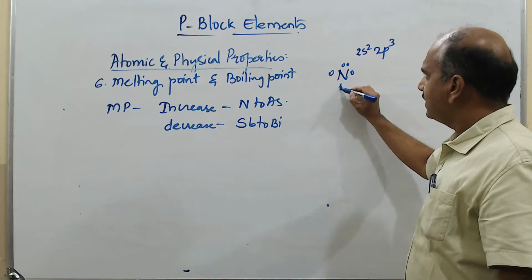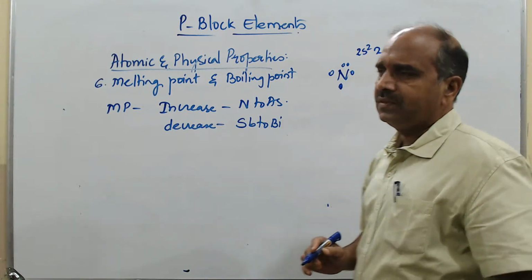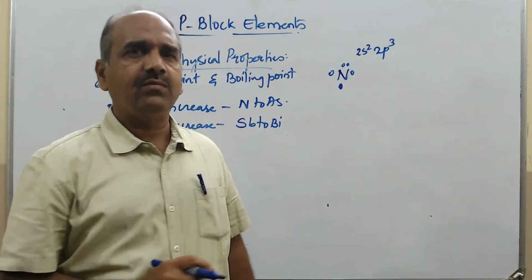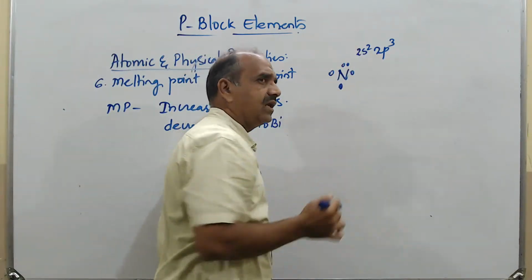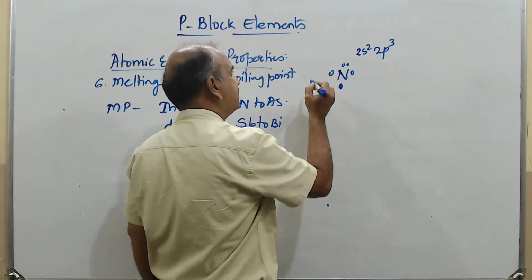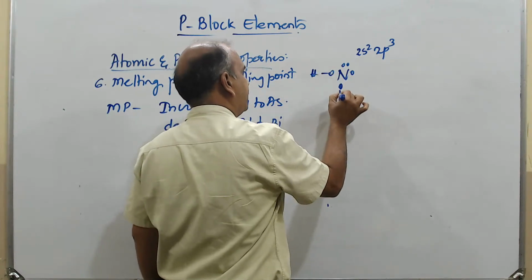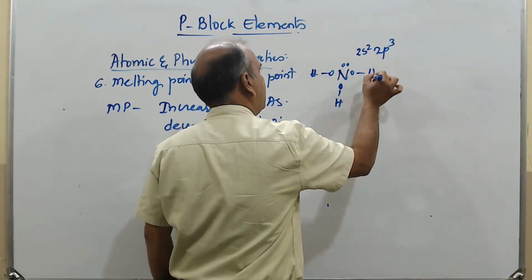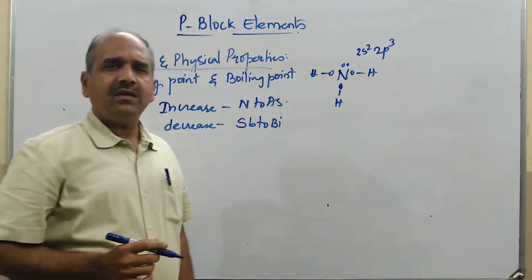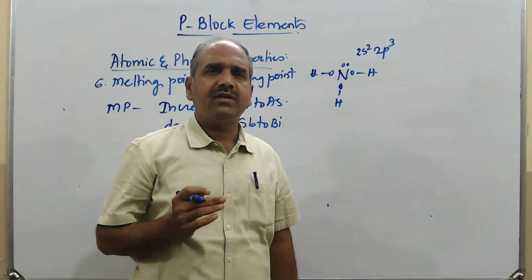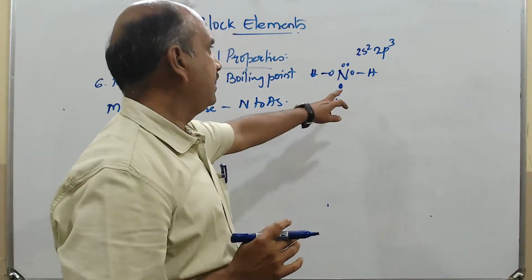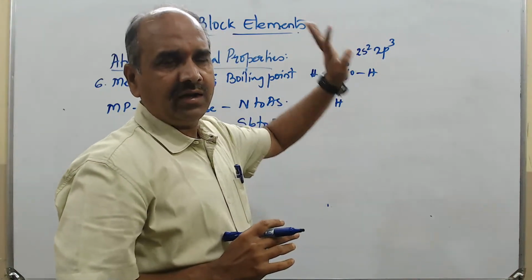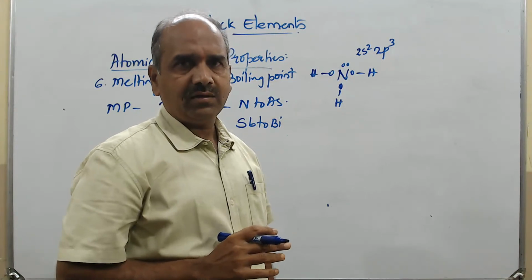In many examples, the 5 electrons are involved, but out of those, 2 electrons are not involved in the bonding. Say for example NH3. In NH3, 3 electrons of nitrogen are involved in the bonding and 2 are not involved in the bonding.